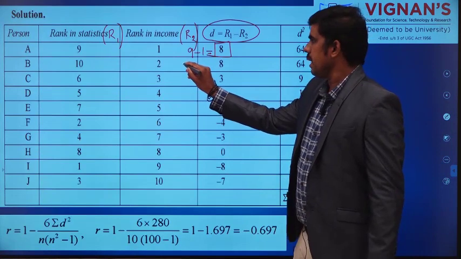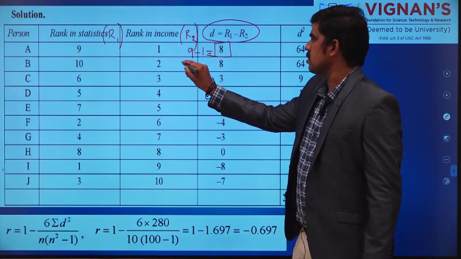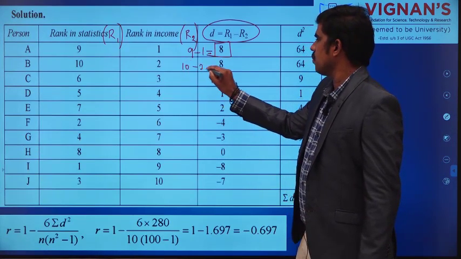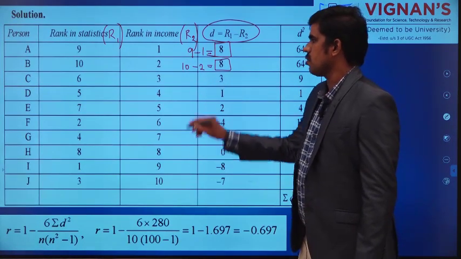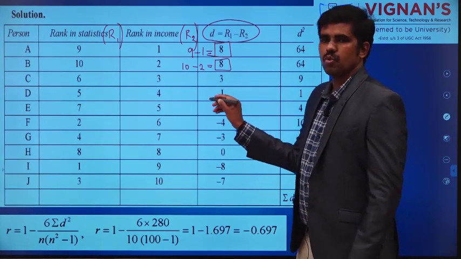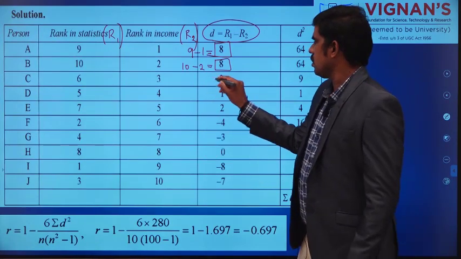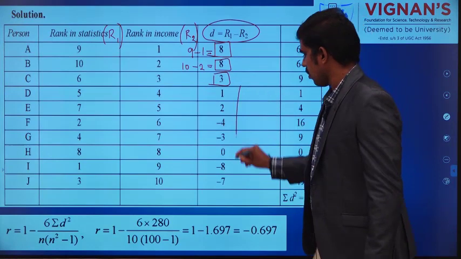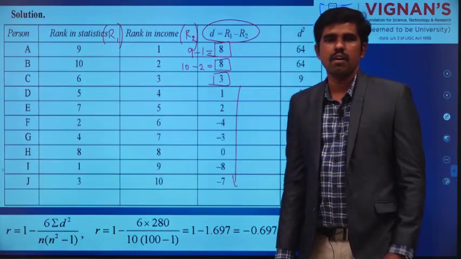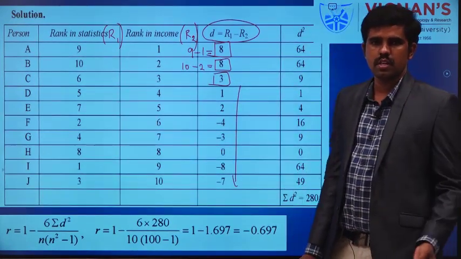For person B, the difference between two ranks is 10 minus 2, so I will get 8. In this way, the difference between R1 and R2 for all persons, here you will get 3. In this way you can find all the D values, all the differences of two ranks.